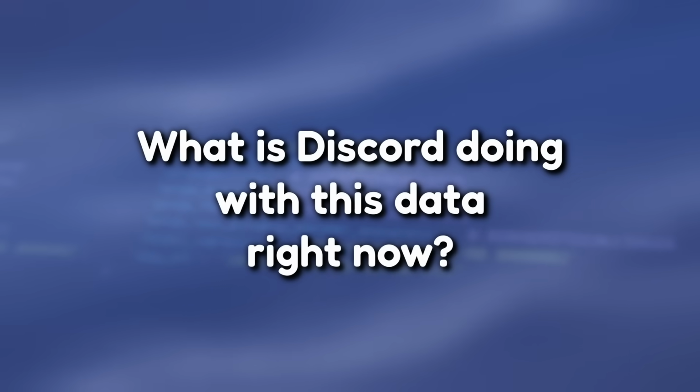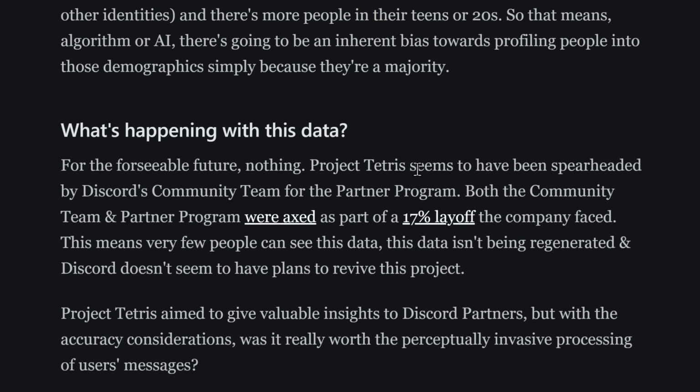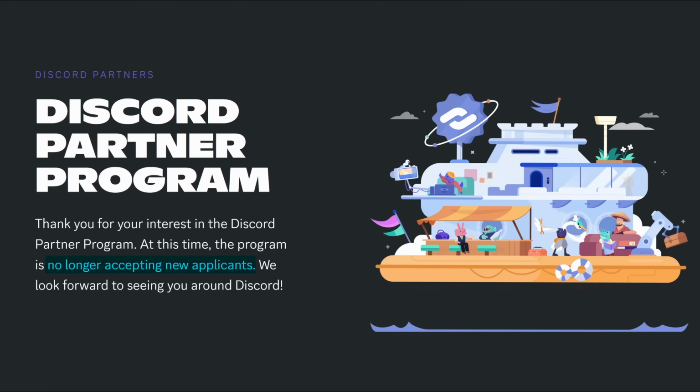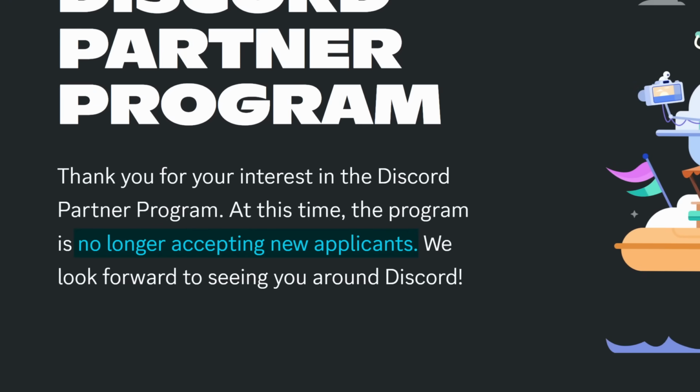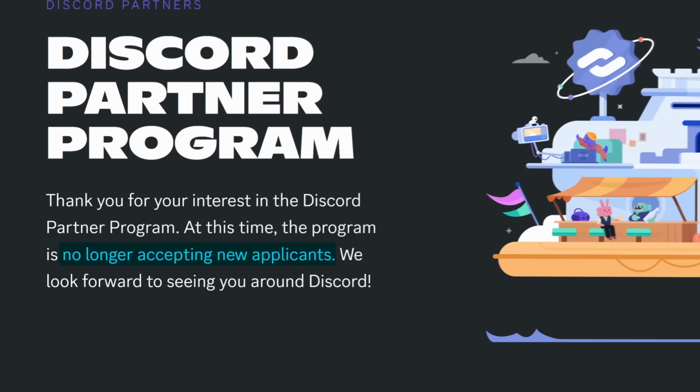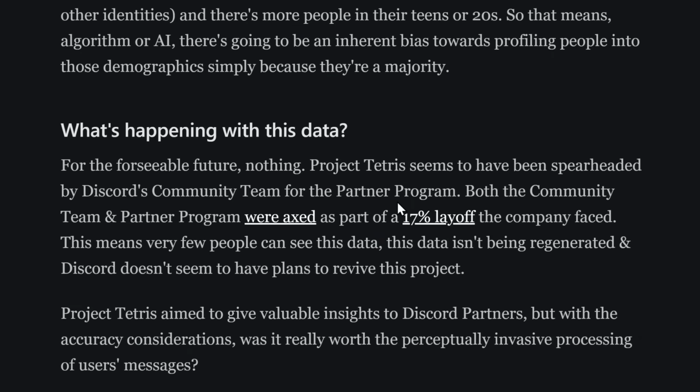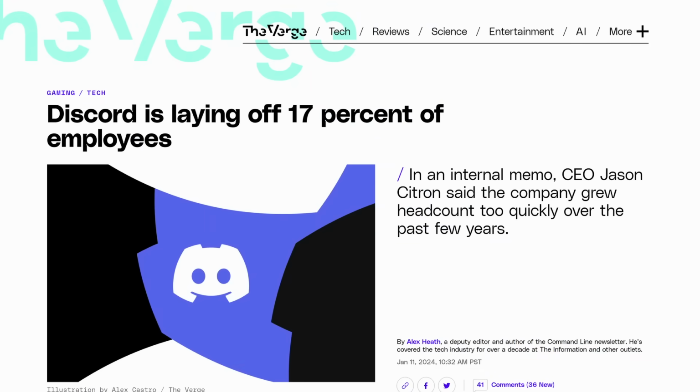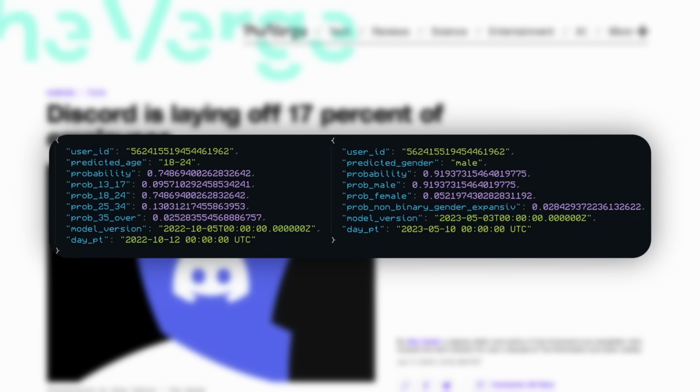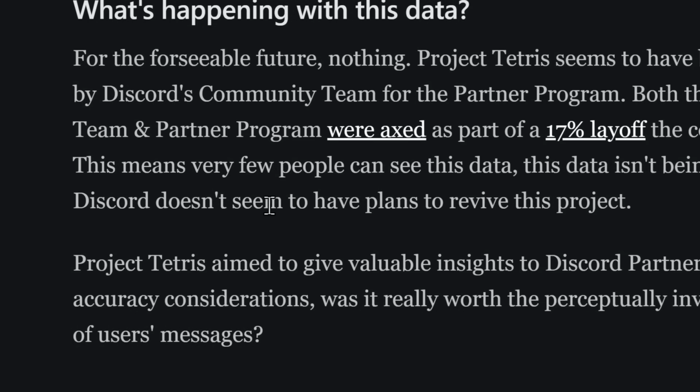But if you unfortunately did join a Discord partnered server, what is Discord doing with this data right now? Well, fortunately for you, nothing, because Project Tetris was spearheaded by Discord's community team for the partner program, and spoiler alert, the partner program is discontinued. That bad boy ain't coming back for a hot minute. And the Discord community team, those people got laid off. So I'm gonna keep it $1.50 with you. This data probably isn't gonna go anywhere. Discord doesn't seem to have any plans to revive this project.